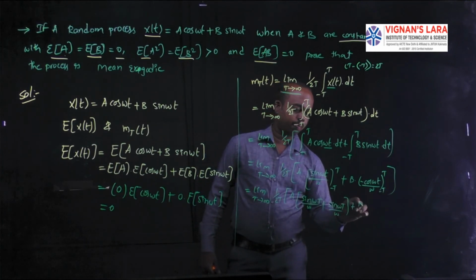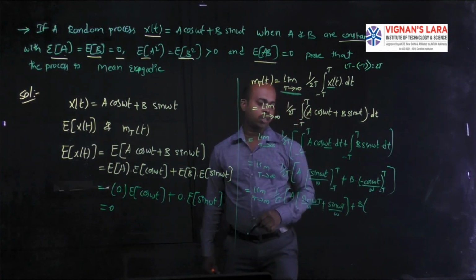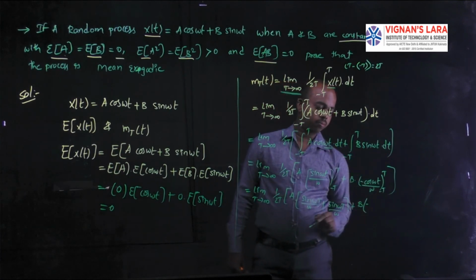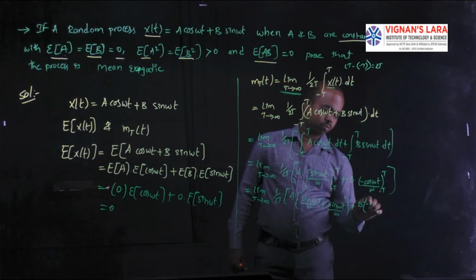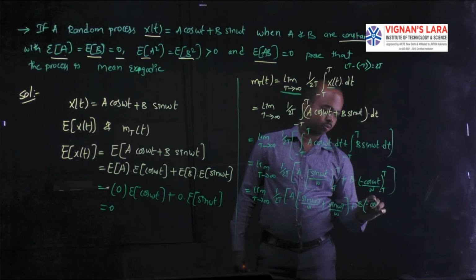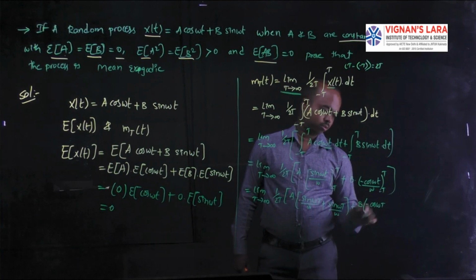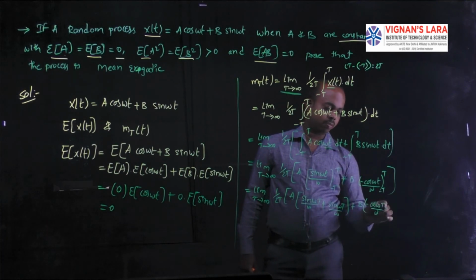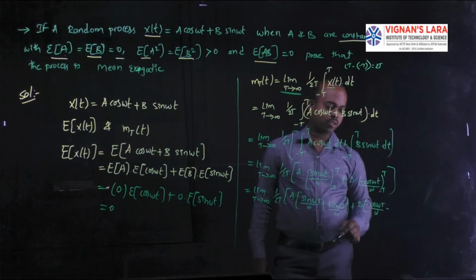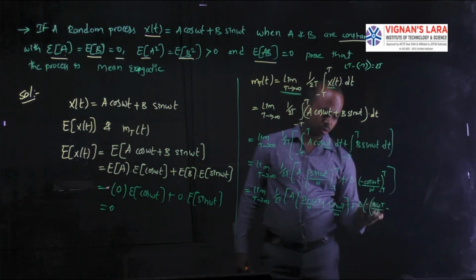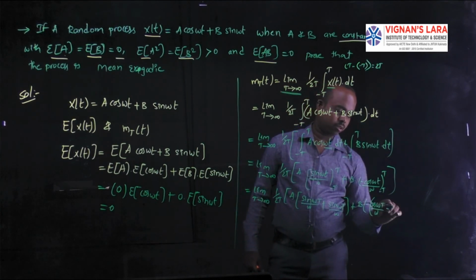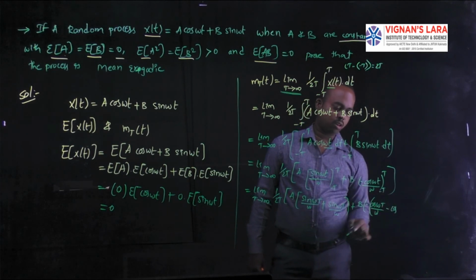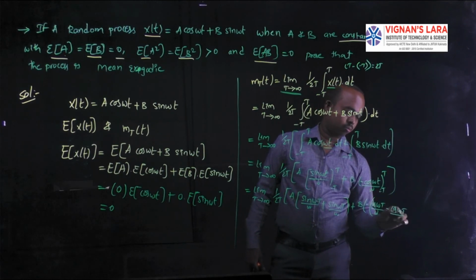Plus b times minus cos omega T by omega, and for the lower limit, minus into minus, cos of minus omega T is cos omega T, by omega.